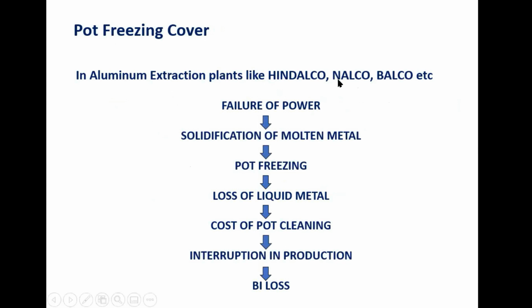The sequence in an aluminium extraction plant like Hindalco, Nalco, Balco: first of all, the trigger point is failure of power. It results in solidification of molten metal. This results in pot freezing. This results in loss of liquid metal. Metal is lost. This results in the cost of pot cleaning. Sometimes the pot is supposed to be replaced if it is damaged intensely, then the pot is not reusable. Many times it can be cleaned by chiselling, with hammer and chisel. It leads to interruption in production, and then it leads to BI loss.